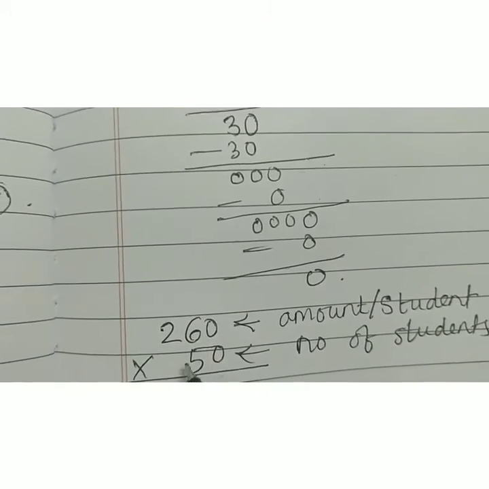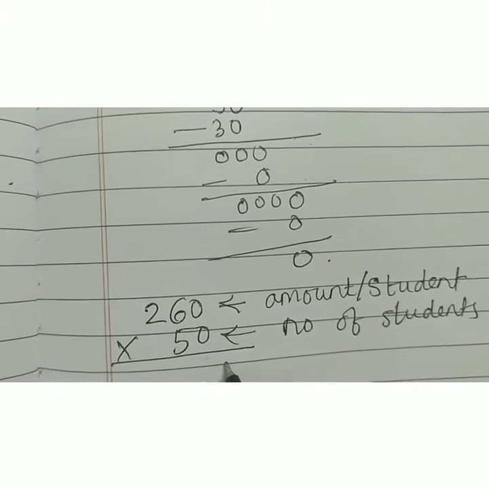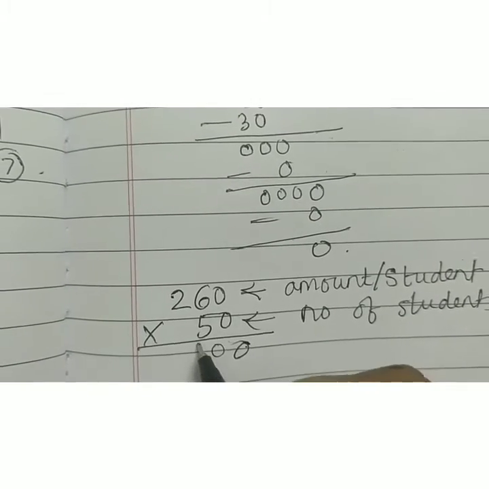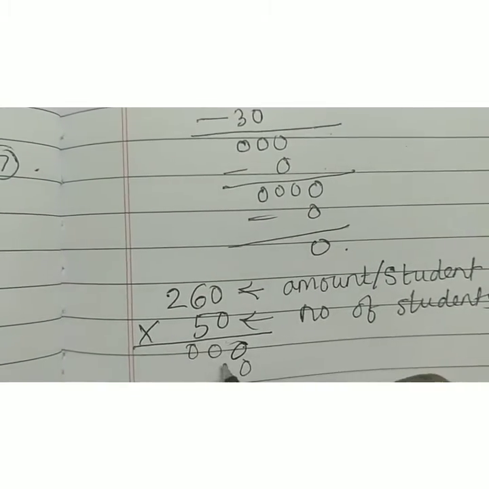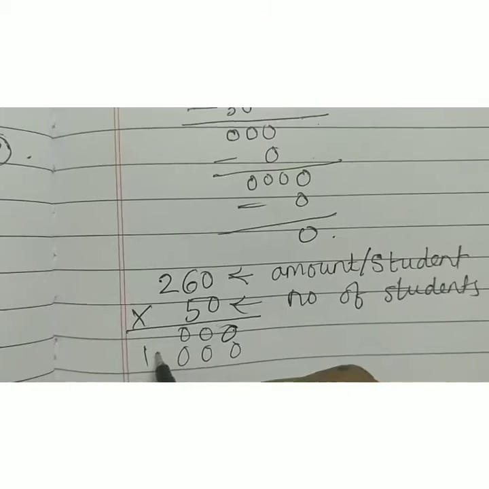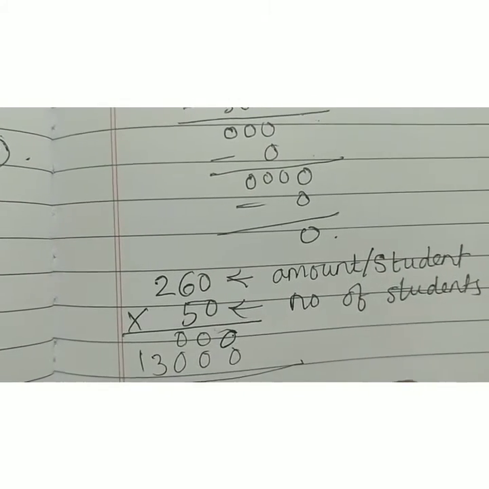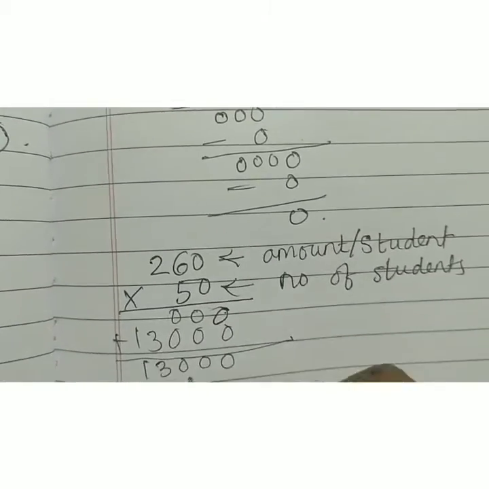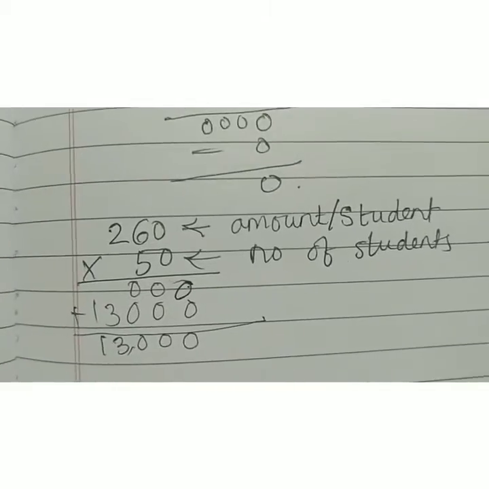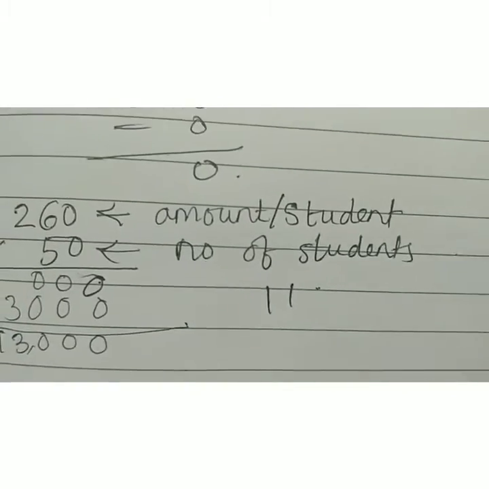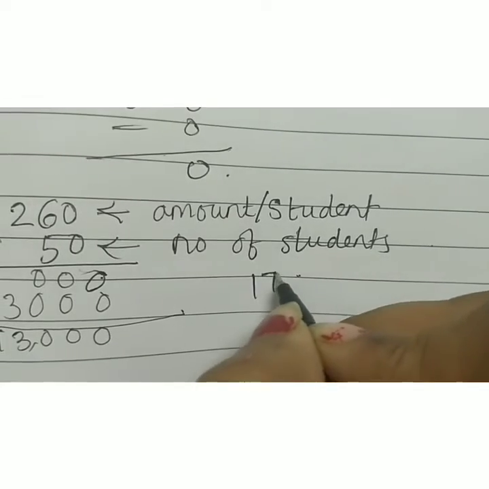Okay, so multiply this. 0, 0, 0, 5 0s are 0, 5 6s are 30, 5 2s are 10, and we have 13. Add these two, you get 13,000. Okay, so what was the amount that was collected? 13,000. And how much did we spend? We spent 11,450 rupees. So we are going to subtract from it.